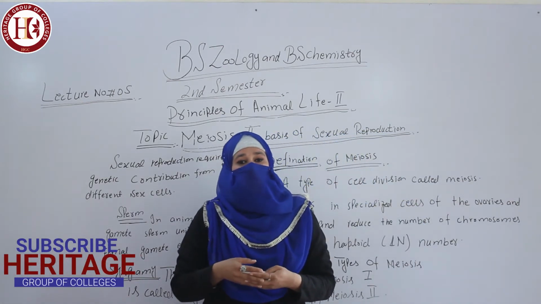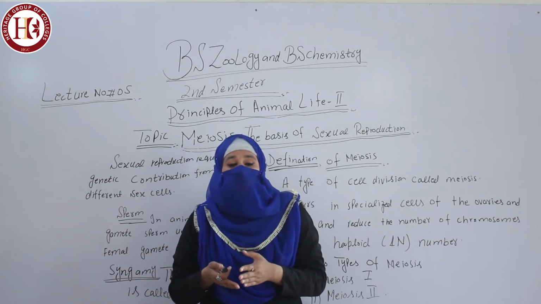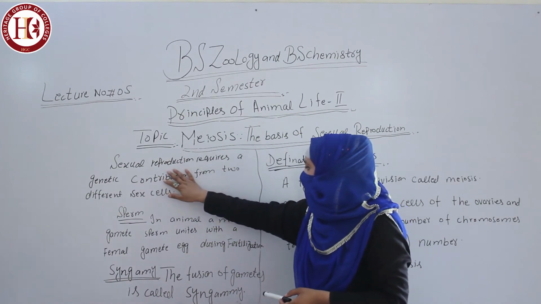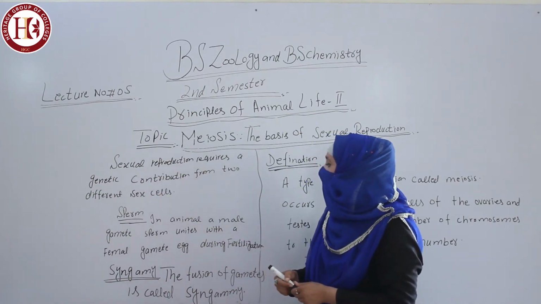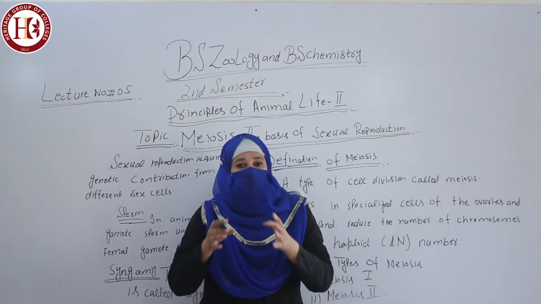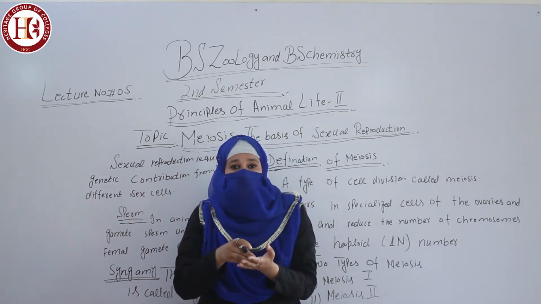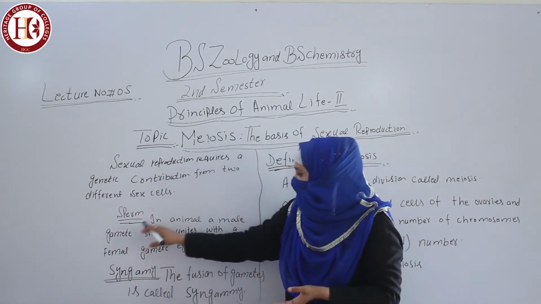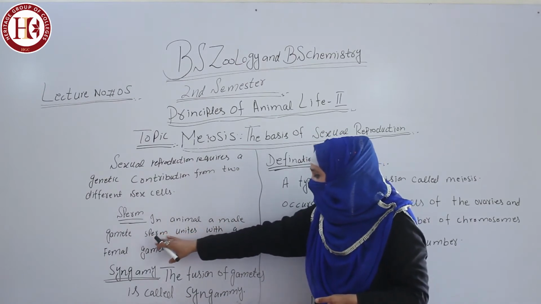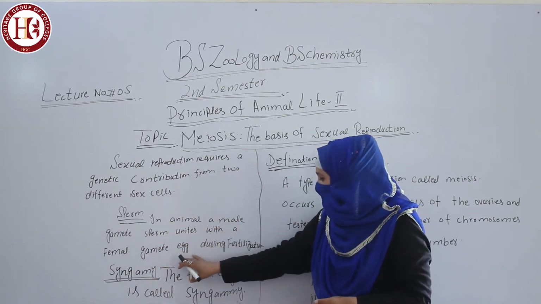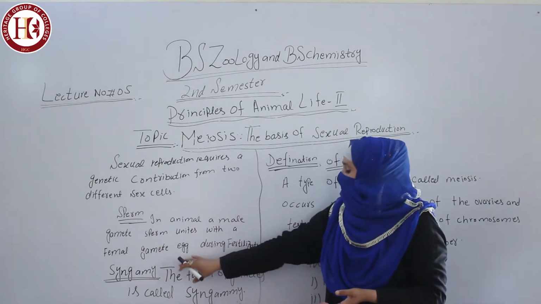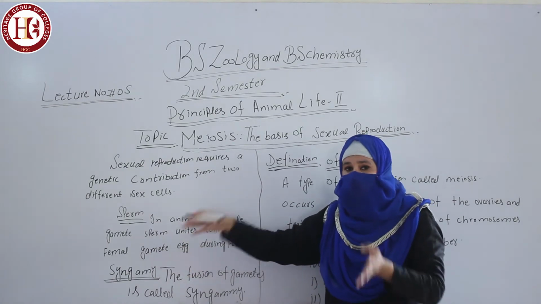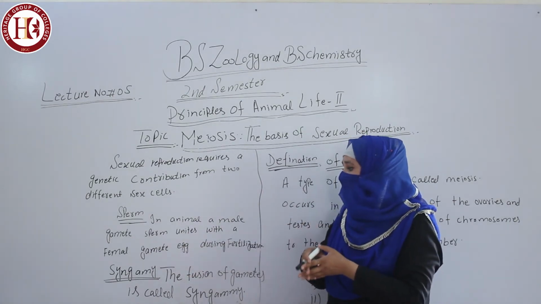Before we start the topic of meiosis, you have to know what sexual reproduction is. Sexual reproduction requires a genetic contribution from two different sex cells, two gametes: the sperm cell and the egg cell. In animals, a male gamete, the sperm, unites with a female gamete, the egg, during fertilization, and they produce fertile offspring.